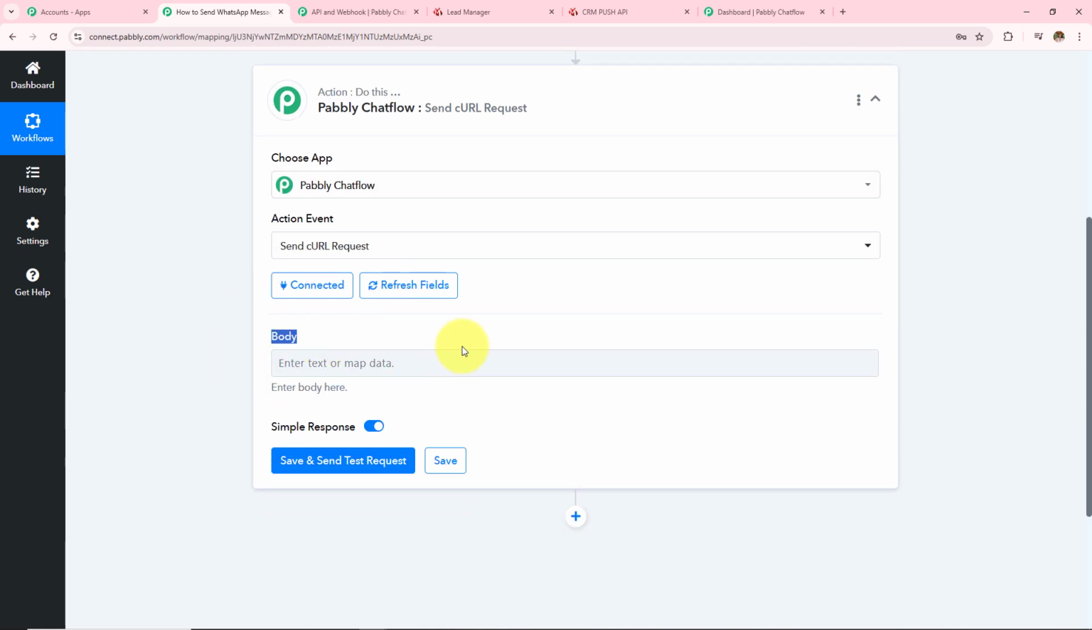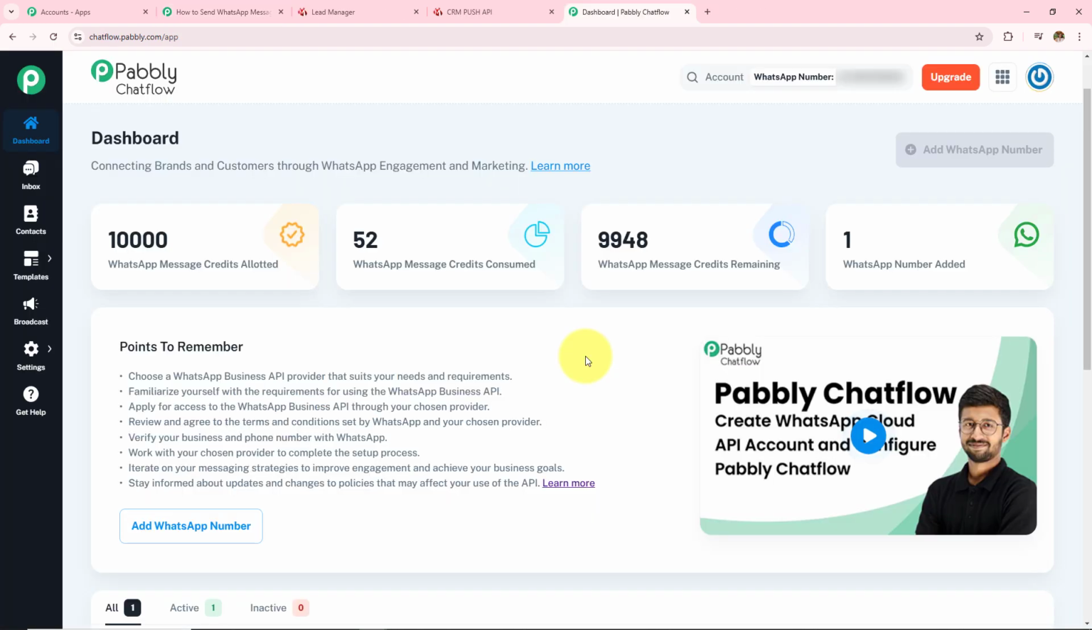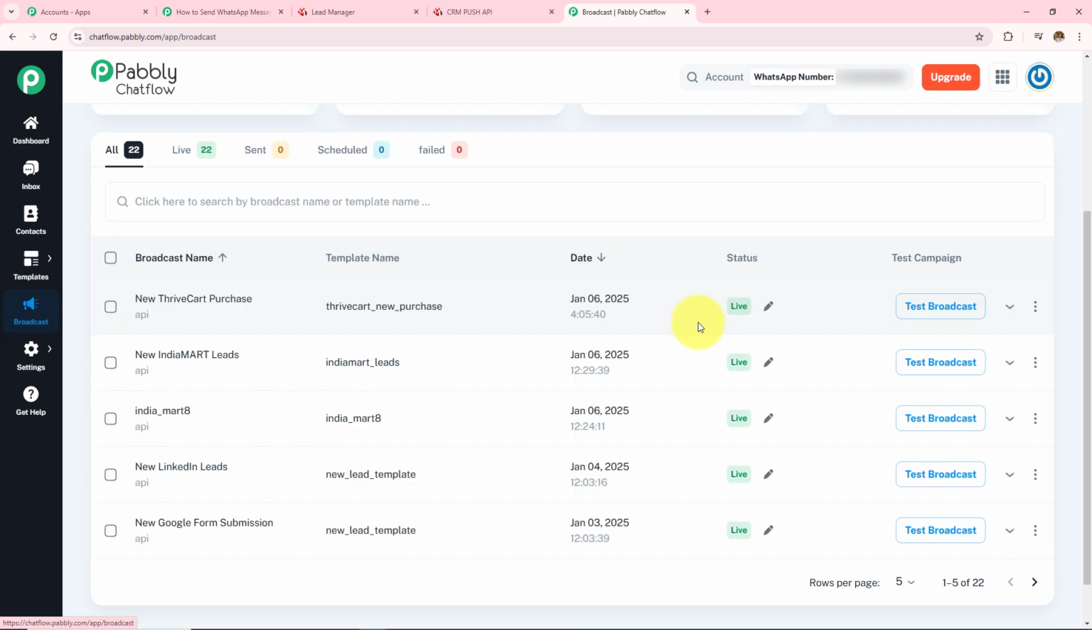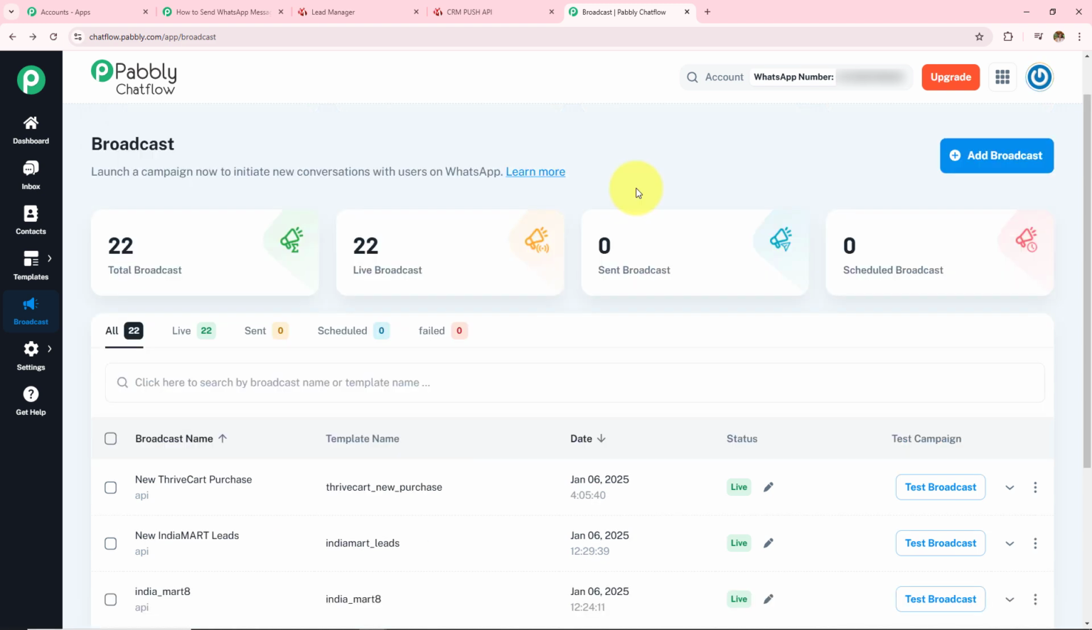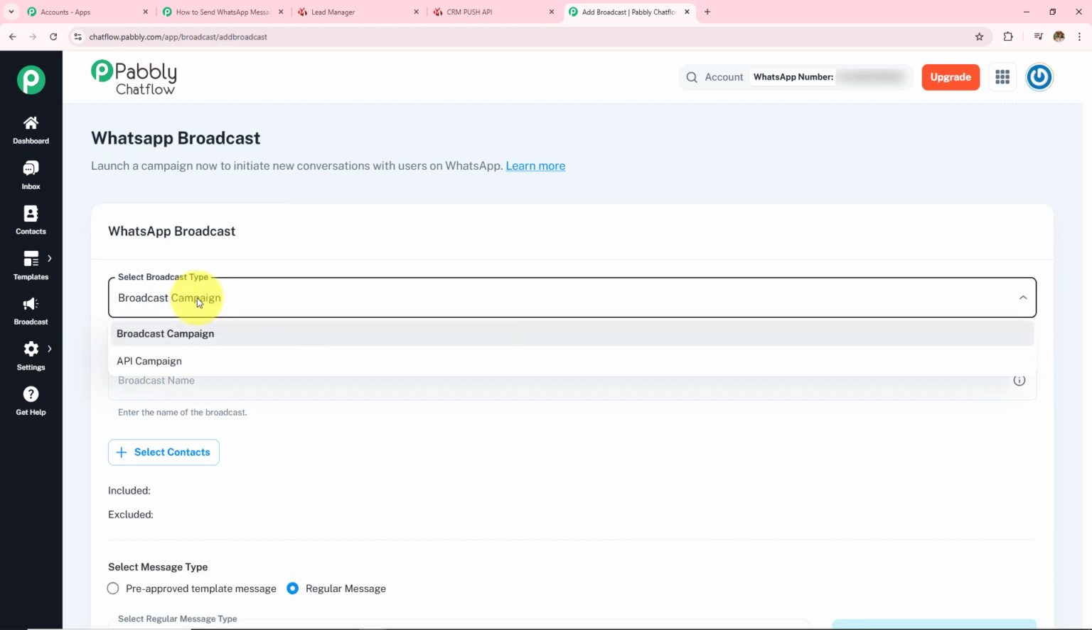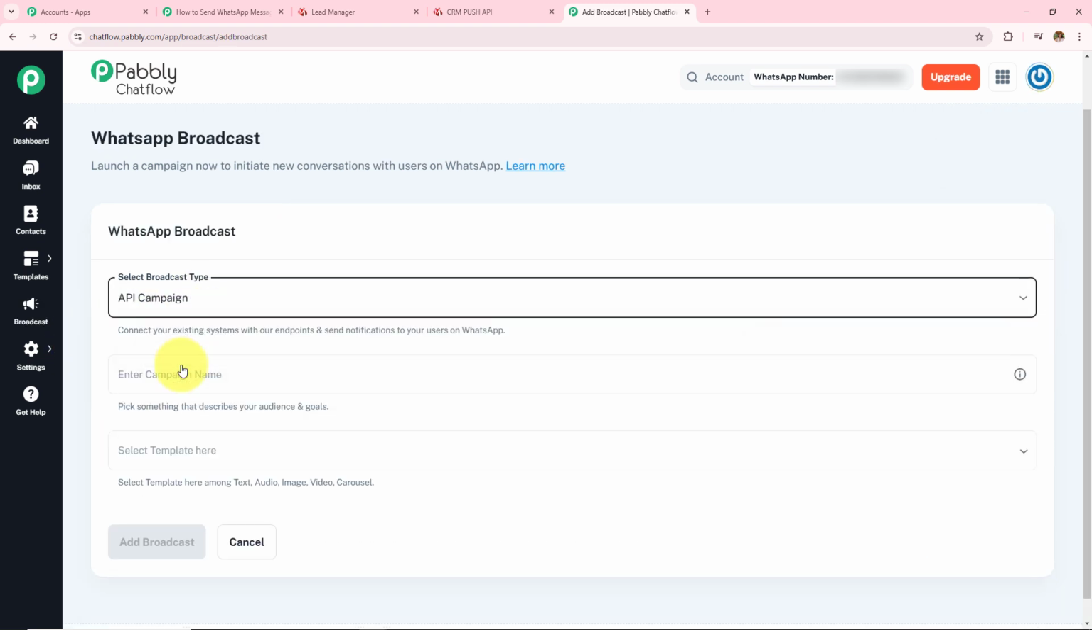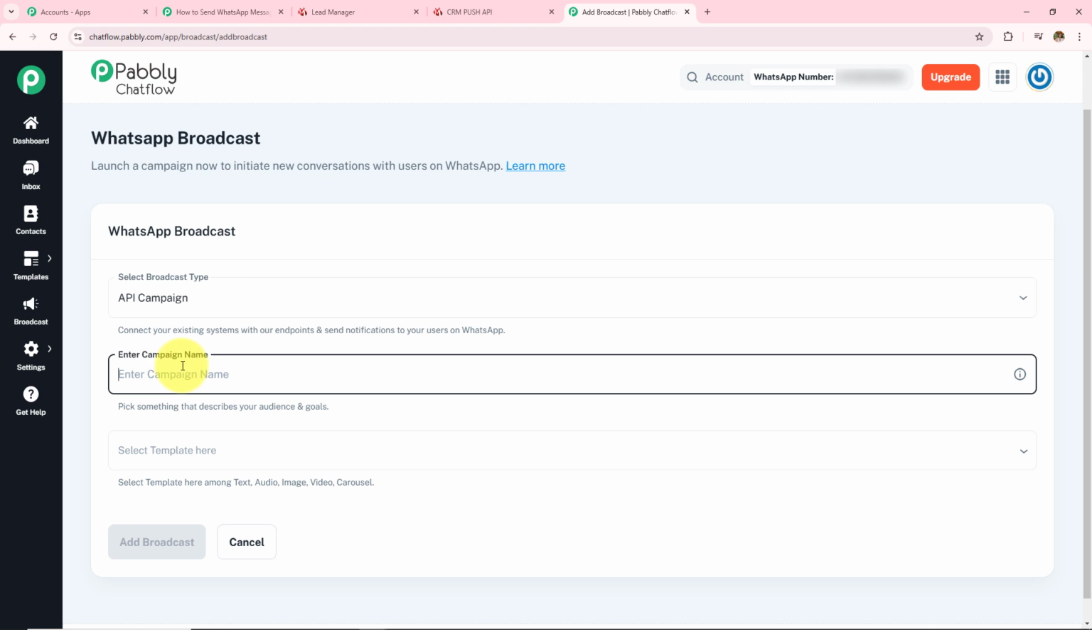To get this, let's open my Chatflow account again. On the left hand side where I can see all these options, I need to get the body, and for that I have to create the broadcast. Here I can see all the broadcasts that have been created. If you want to create a new broadcast, you have to click on the add broadcast button, and then select the broadcast type. I'm going to select API campaign, and then I have to enter the campaign name.